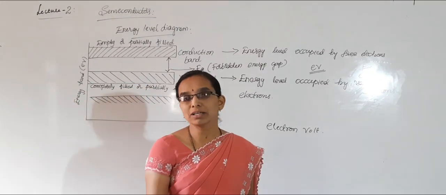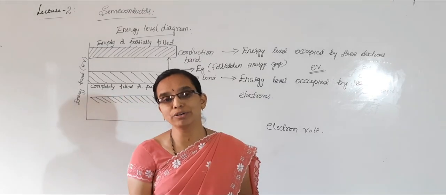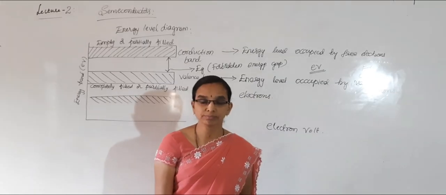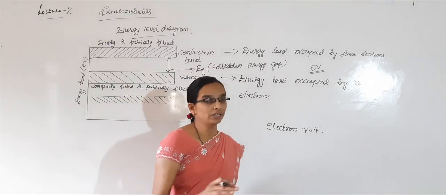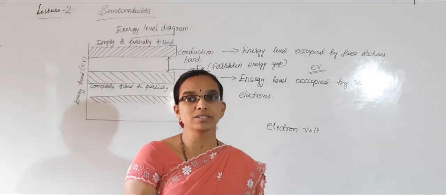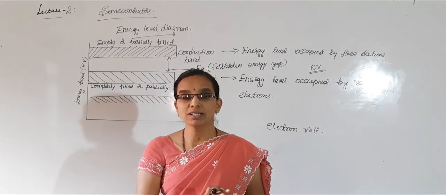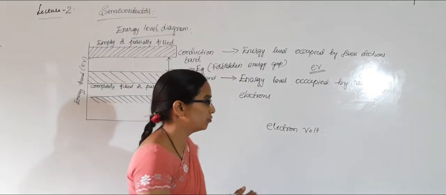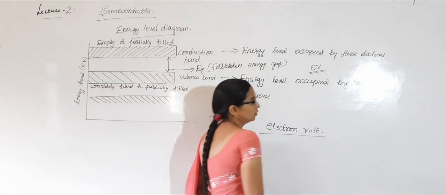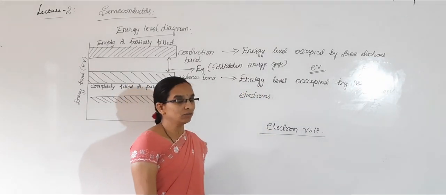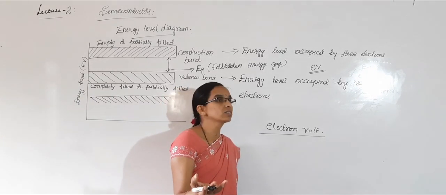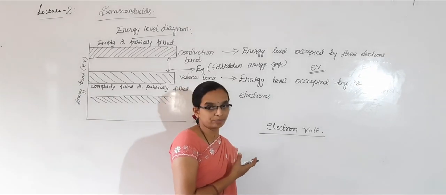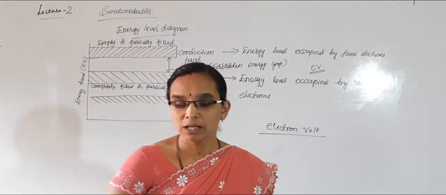In your MKS system or SI system, joule is the unit for the measurement of energy, whereas while measuring electron energies, or the energies of tiny particles, we use the unit electron volt, because if you use joule, it will be too large a unit for these minute particles.